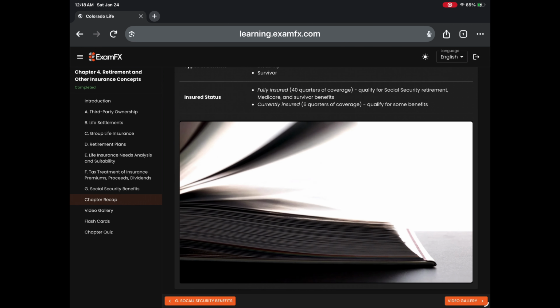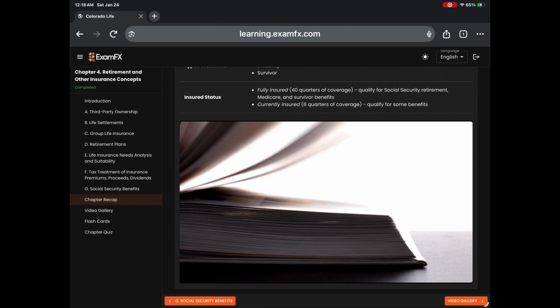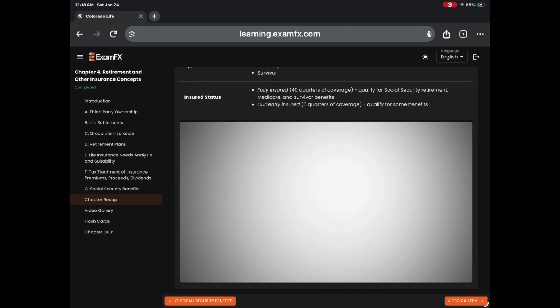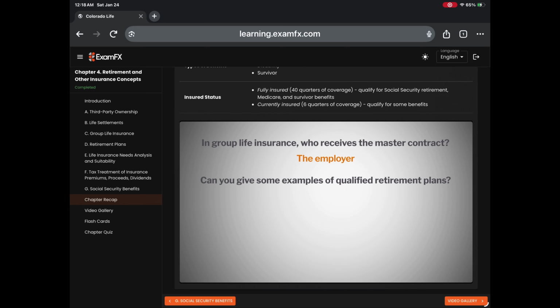This chapter covered a wide range of topics related to life insurance. Let's see how well you were paying attention. In group life insurance, who receives the master contract? The employer. Can you give some examples of qualified retirement plans? Traditional IRA, Roth IRA, Simple, SEP, and 401k.